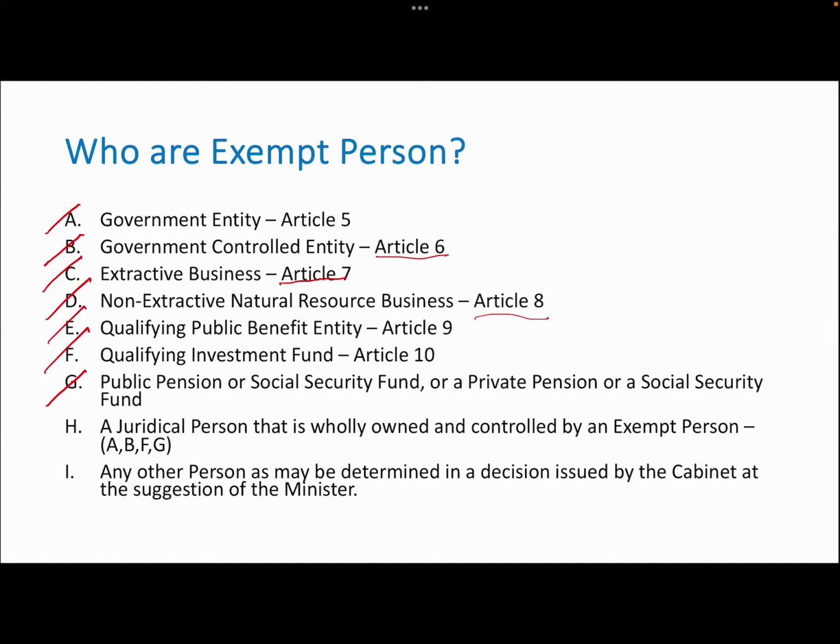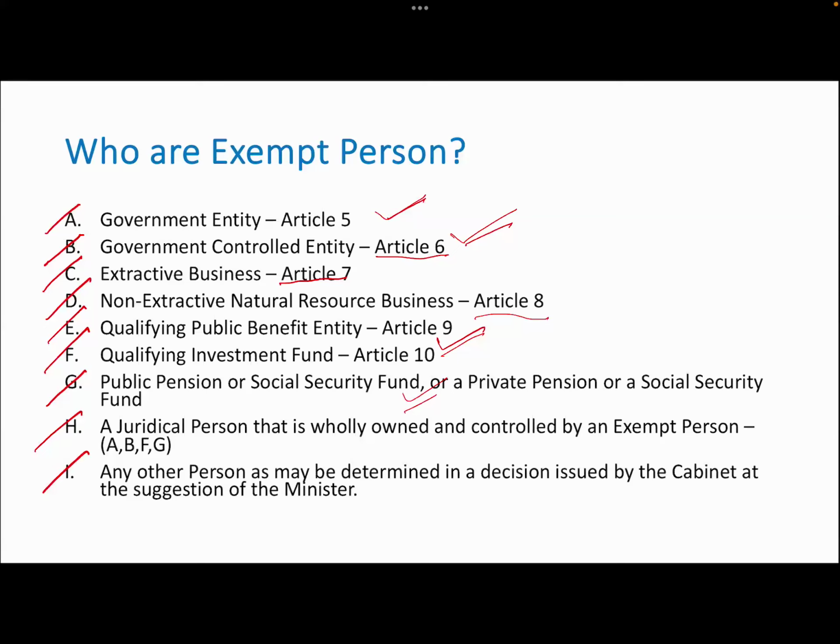Any juridical person that is wholly owned and controlled by A, B, and F, G. That is, any juridical person means any company which is wholly owned and controlled by government entities, government controlled entities, qualifying investment fund, public pension or social security fund, or a private pension or social security fund. Okay, so these juridical person are also exempted.